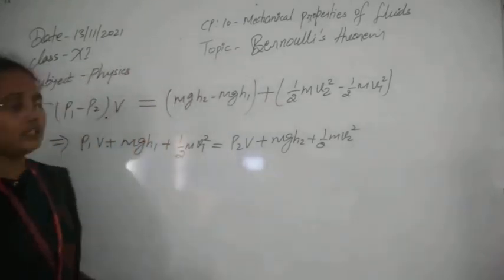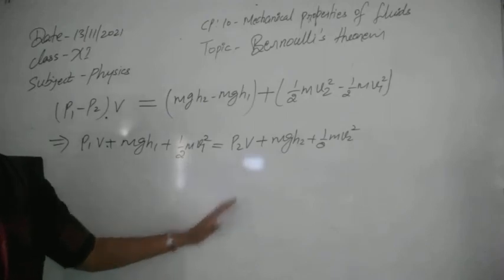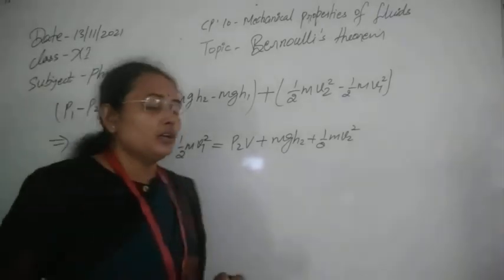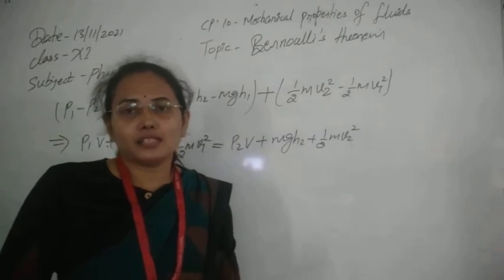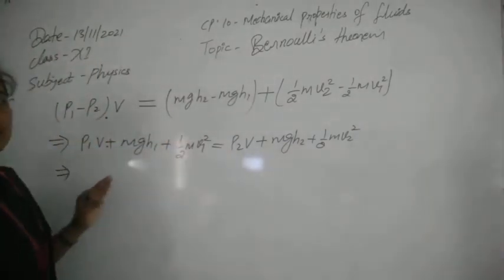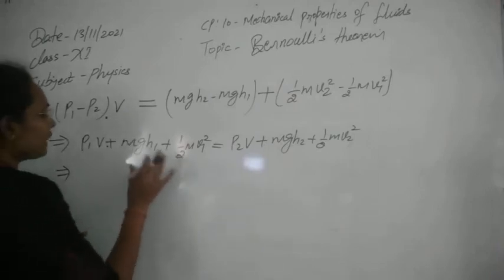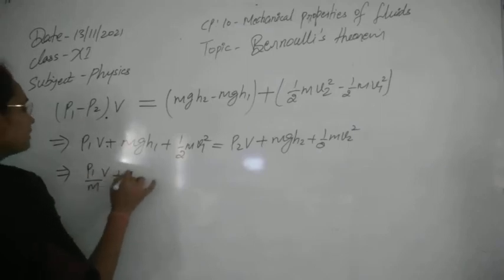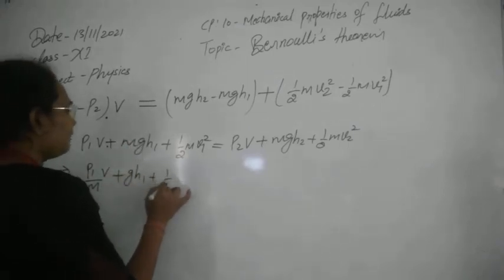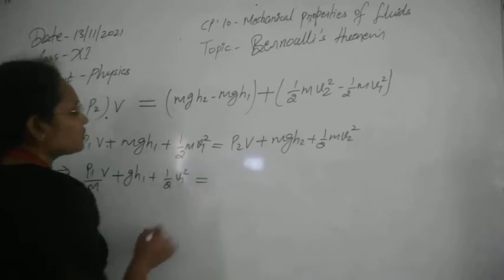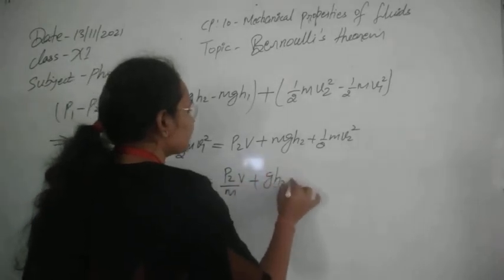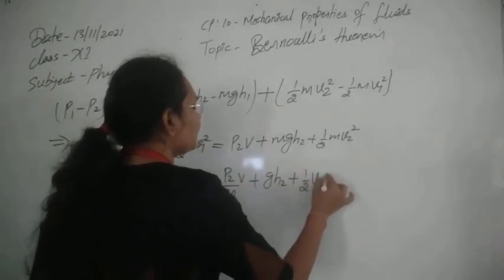So it means that these total energies are constant. If we divide this whole equation by small m, because according to the Bernoulli concept the total energy per unit mass is always conserved throughout any cross section of the tube if the liquid is flowing in streamline and is an ideal liquid, it will be P1 upon m into V plus g h1 plus half v1 square. This will now be equal to P2 by m into V plus g h2 plus half of v2 square.